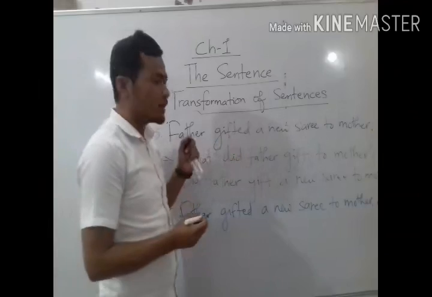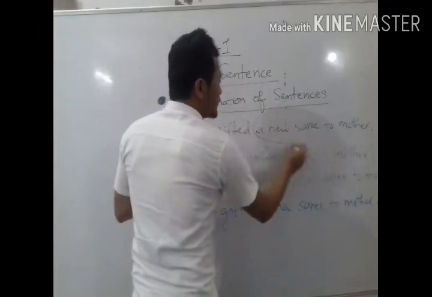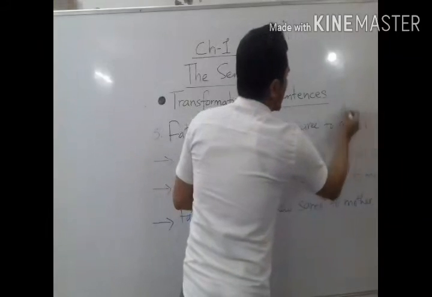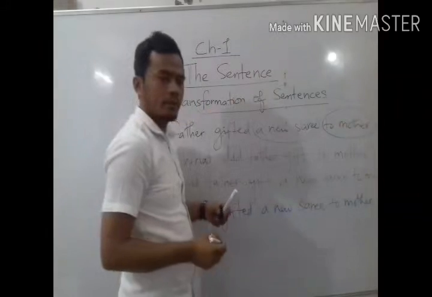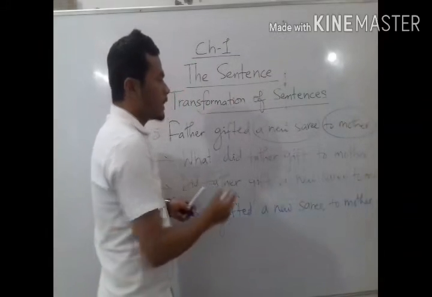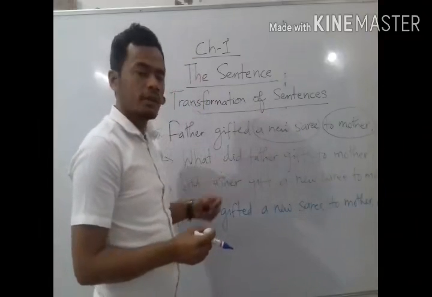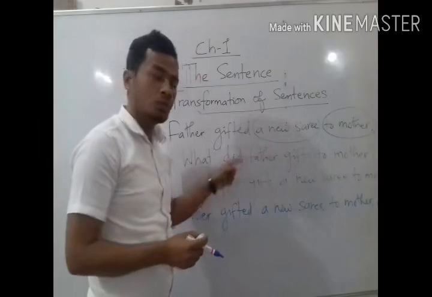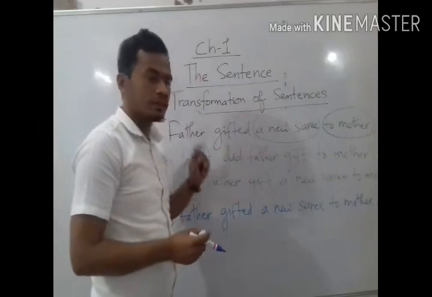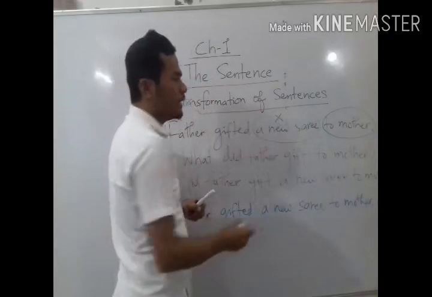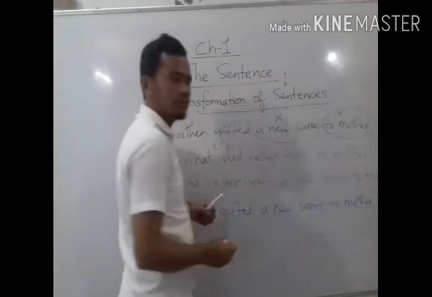So here we have two answer words, a new sari and to mother. Understood? So when we make a question by using a WH word, then we have to remove that answer word from the question. So either we have to remove a new sari or to mother.